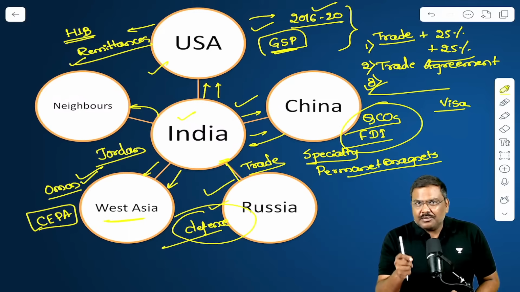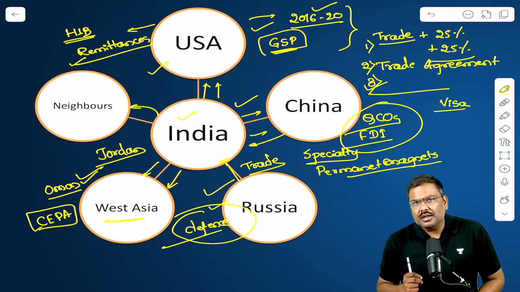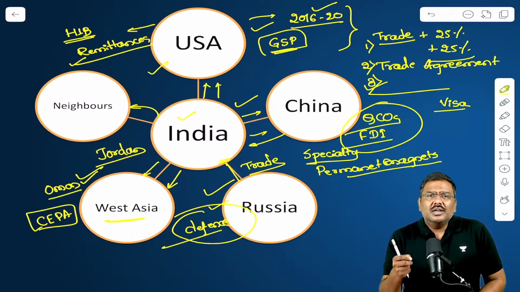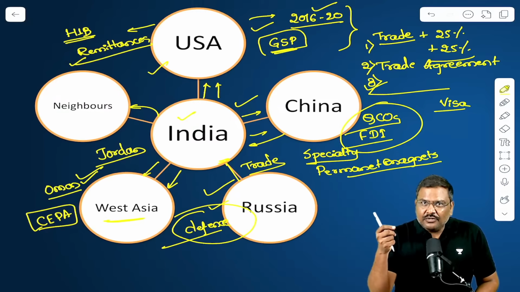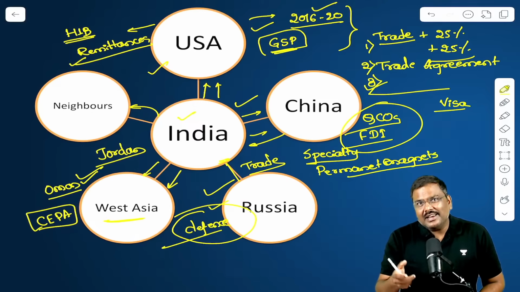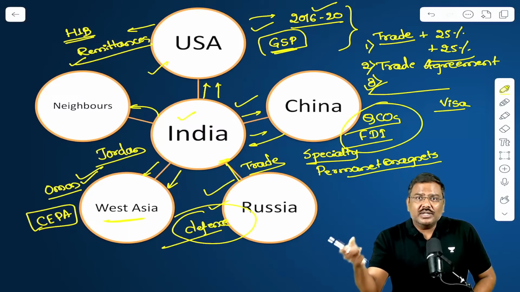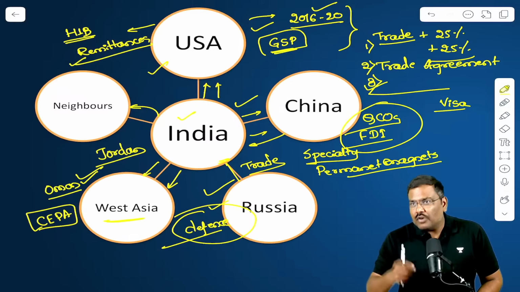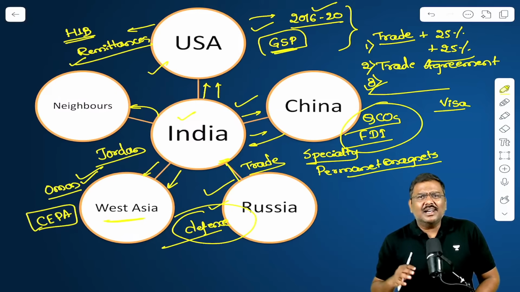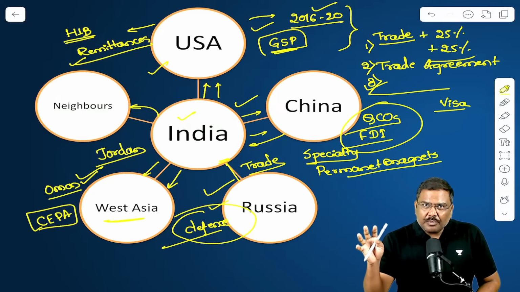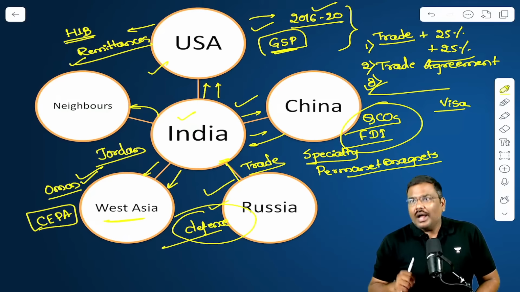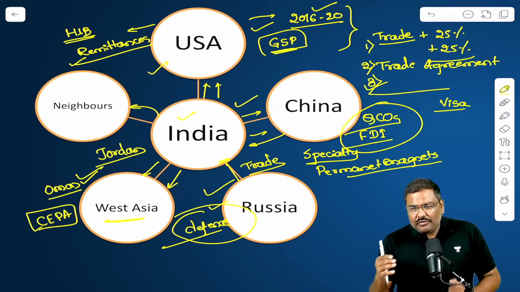In recent times, for example, the interim government in Bangladesh every now and then keeps raising the issue of the former Prime Minister being present in India, and India not handing over the former Prime Minister of Bangladesh for prosecution or for the other issues that the government of Bangladesh wants to take up. Not only that, for various incidents that happen in Bangladesh, generally the blame is put on India. That's the reason the relations between India and Bangladesh have taken a hit in recent times.